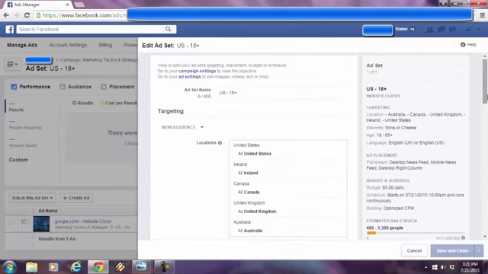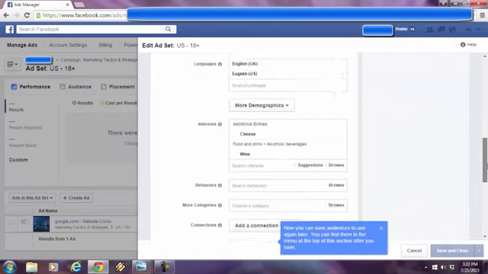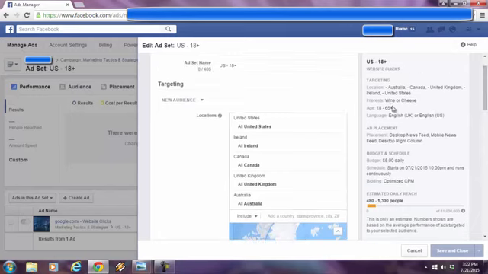So as you go up here, you see that the interests are wine or cheese. So what does that really mean? That means that if a person is a fine wine enthusiast, they may be lactose intolerant. They can't handle cheese. They don't like cheese, or they're just not into cheese. Or vice versa. They love cheese, but wine makes them sleepy, they're not into it, whatever the case may be. So this is not really targeting, but according to Facebook, this is. Now, if you look at the audience size, it's 51 million people, and I know that 51 million of these people are not into both wine and cheese. So what do I do, right?